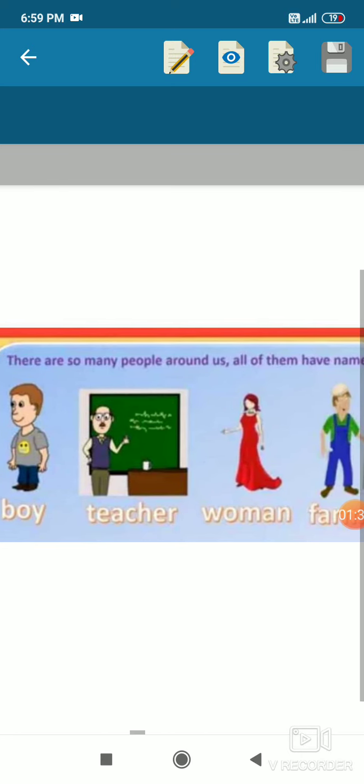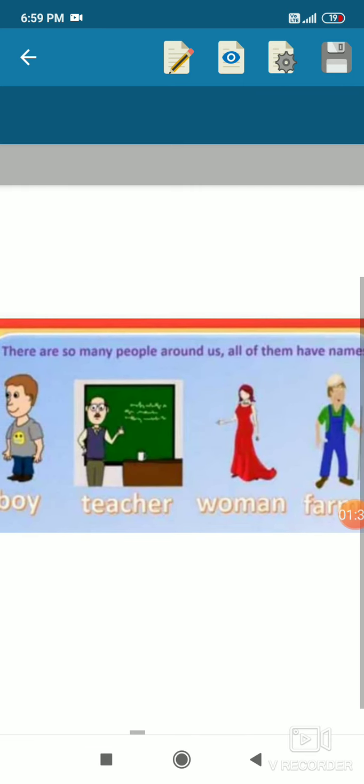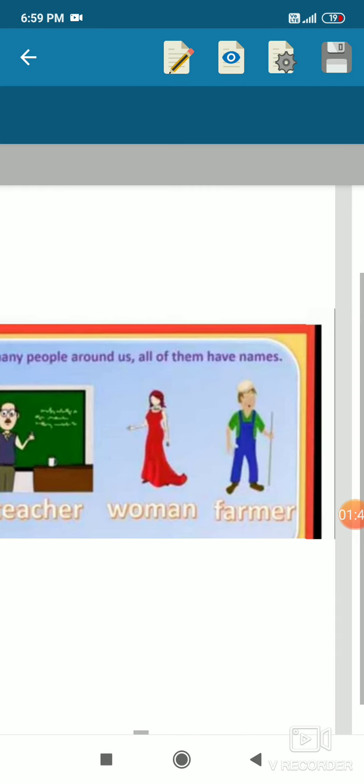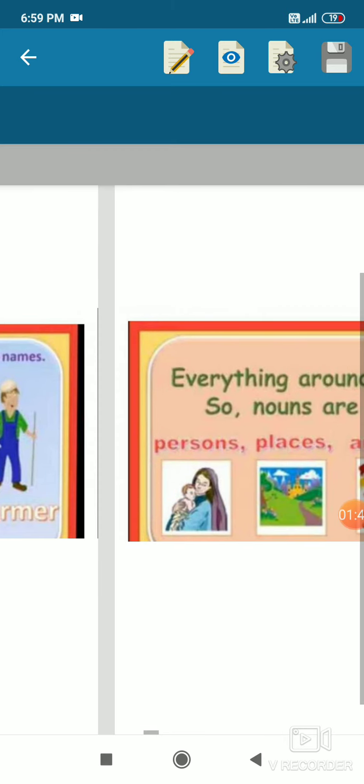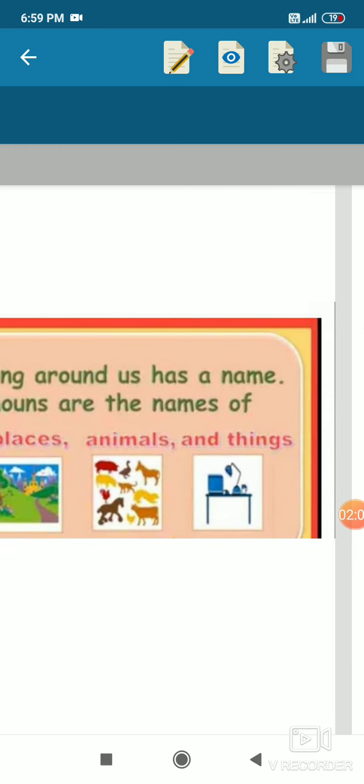There are some pictures of boy, teacher, women, farmer. So the people around us also have a name, so they are also known as nouns. So in short, persons, places, animals, things, or even an idea which comes in our mind which we can't touch, also has a name, and the nouns are these naming words.